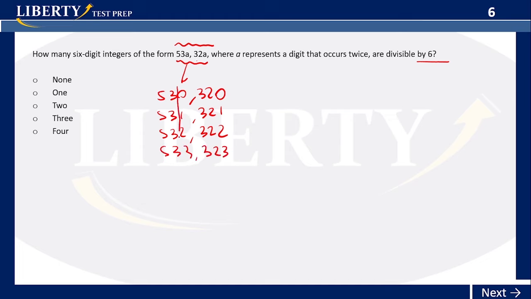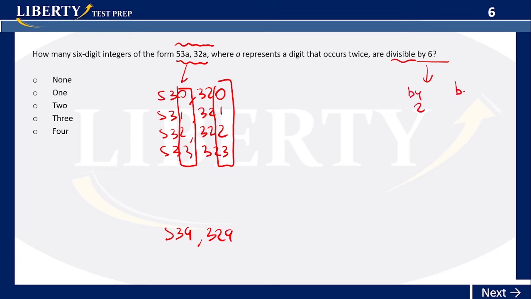The thing is that this value would be the first A, right? And the second A must be repeated. So those are the possibilities up to here, 539, 329, okay? So we want to find all the possibilities in which this is divisible by 6. Now, in order for us to have something that's divisible by 6, to guarantee divisibility by 6, we have to first guarantee divisibility by 2 and by 3, right? So let's start with 2 because that's the easiest one. If something is to be divisible by 2, that means that it's gotta be an even number, right? So the last digit's gotta be even.